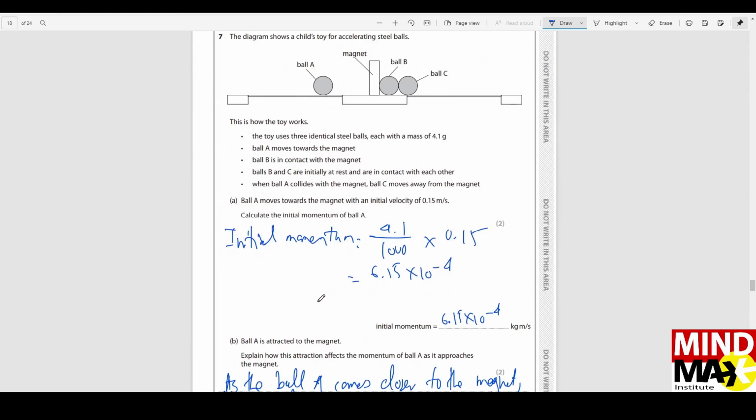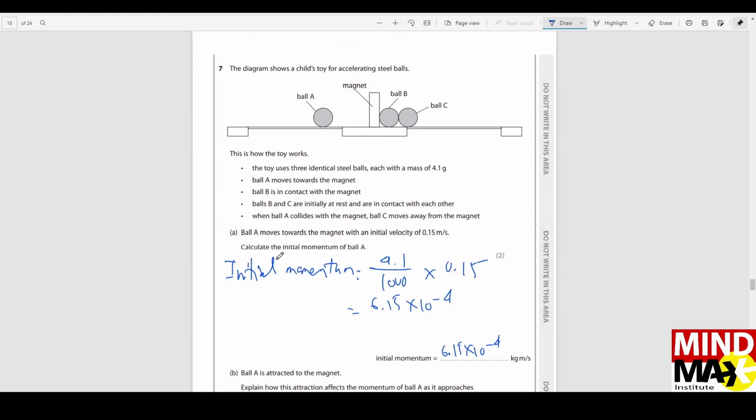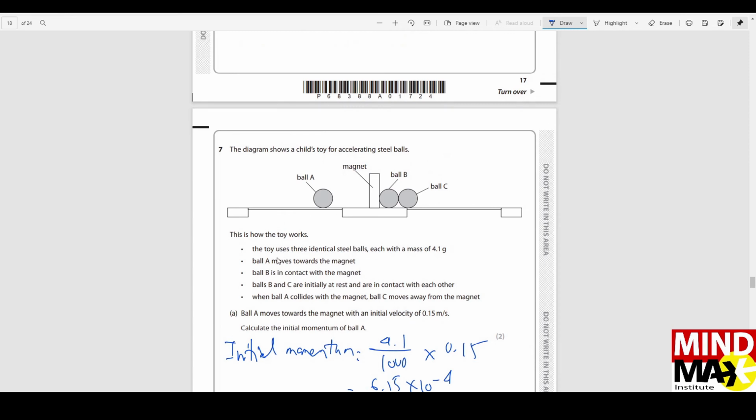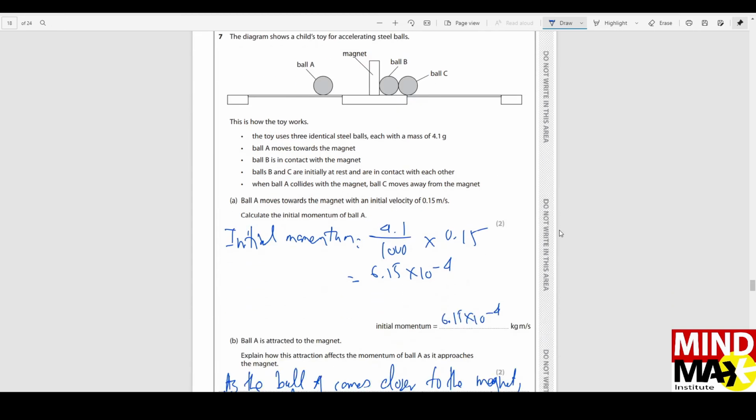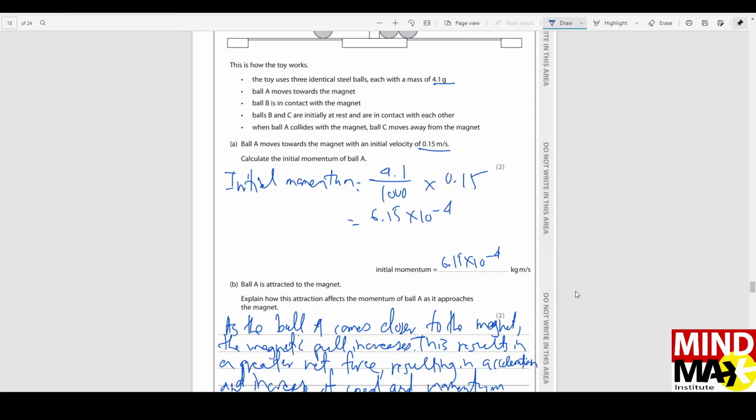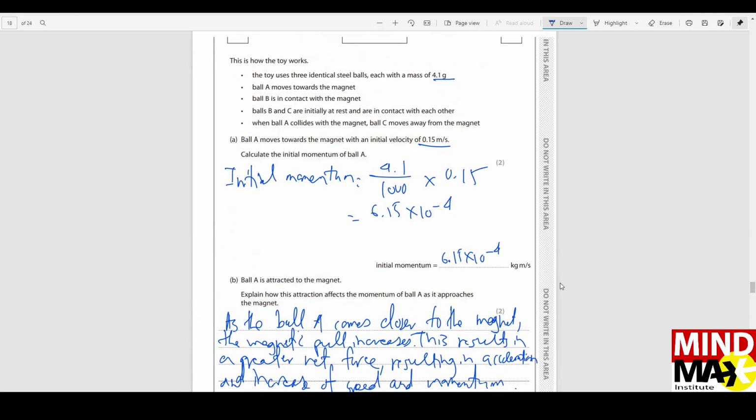Number 7, initial momentum. Here ball A is moving towards the magnet, and once it pushes the magnet, ball C will take off. Okay, so for the initial momentum of ball A, the mass of ball A is 4.1 gram. Convert this to kg and then multiply this with the velocity. You will get the initial momentum of ball A. Then ball A is attracted to the magnet.